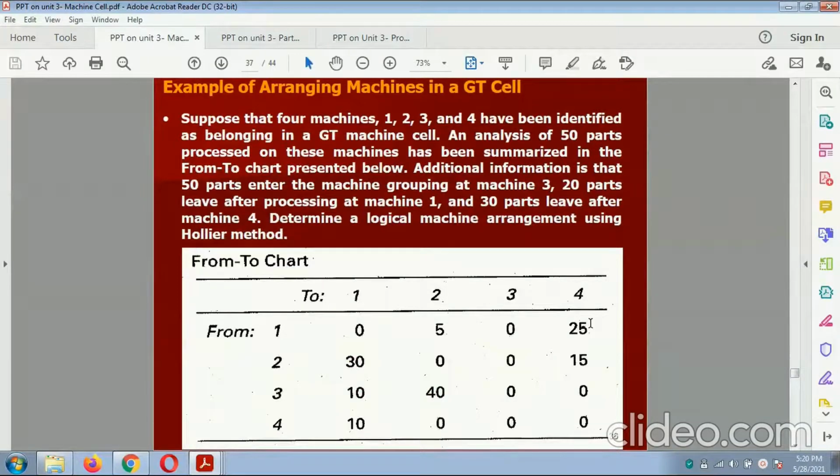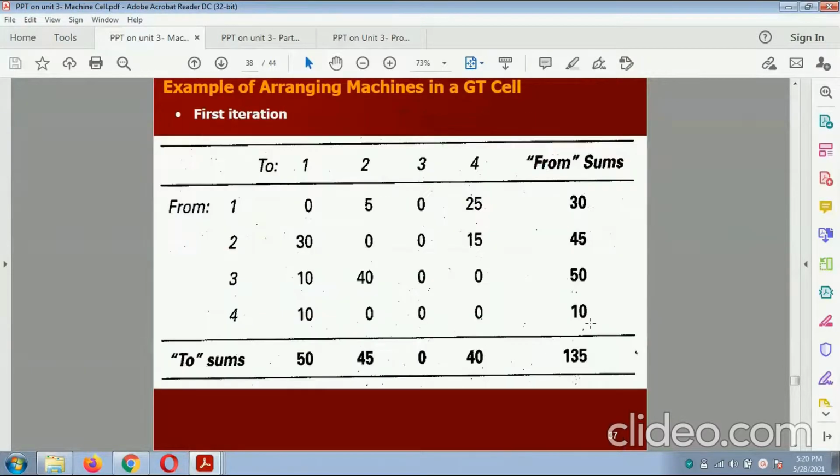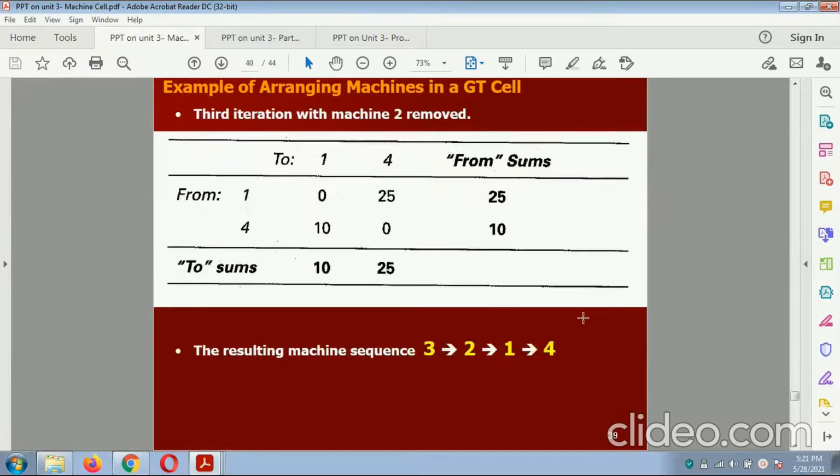So this is the example related to the charts, that is machines 1 to 4 and 1 to 4. So this is the from sum. The from sums are 50, 45, 0 and 40, and the horizontal sums are 30, 45, 50 and 10, and the total is 135. So the resulting machine sequence is 3214. The flow can be traced with respect to 3214.